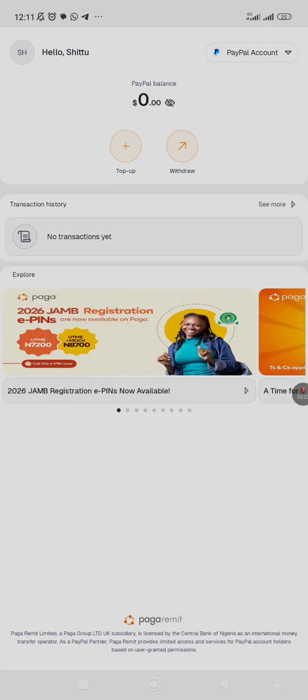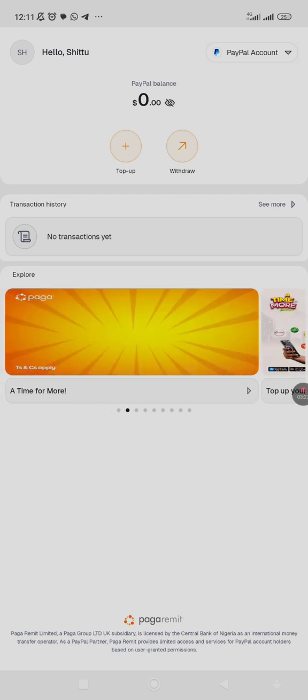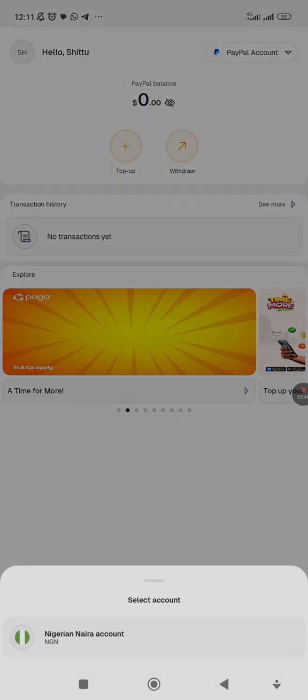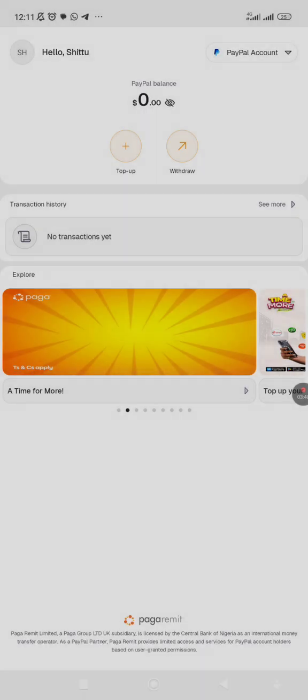Because I have already opened my own, the next thing is that you are going to create an account. Normally, you don't need to use any BVN to create it. You just enter your email, your phone number, and your full address, how it is actually on Paga, then you put it there as well. Once you create it, you come here to link it. You put the password you use to open it. Once you link it together, automatically it will be verified.